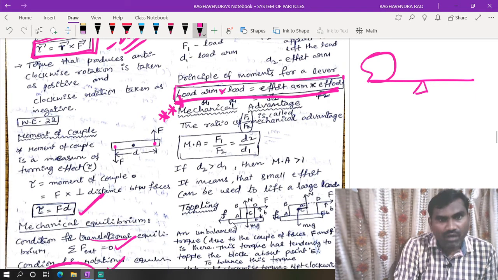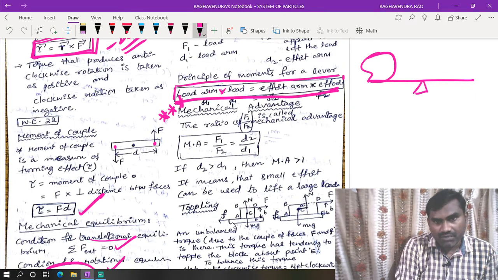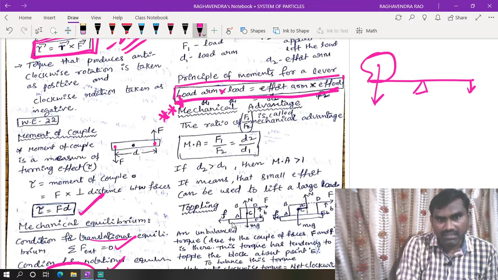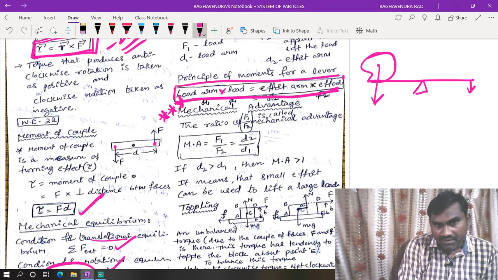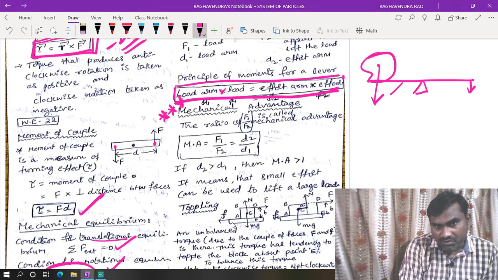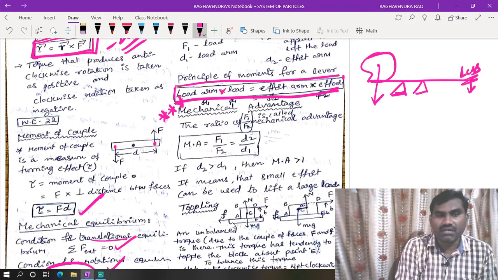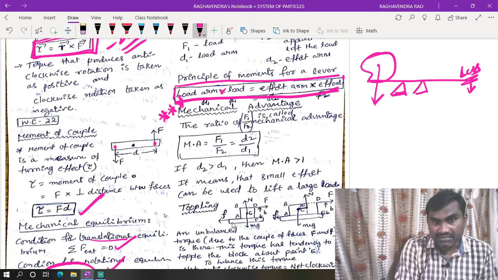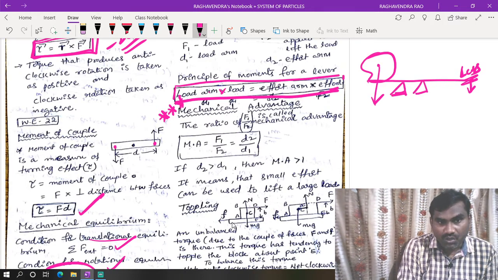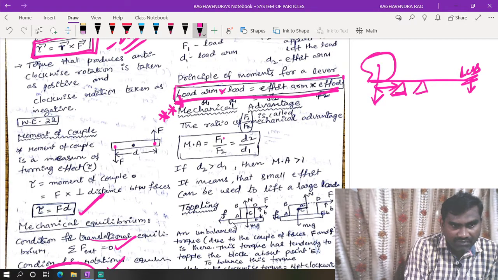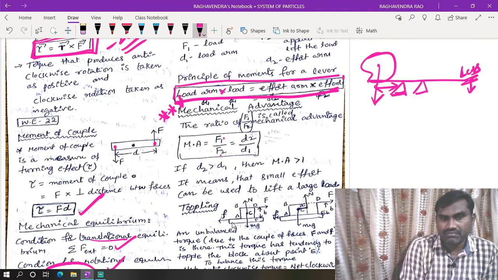Now to lift this block, we are applying force in this direction, and weight of the body is acting in this direction. By shifting this fulcrum towards this point, by applying very less force here, we can lift this block. So this is called mechanical advantage. Because of that reason, the load arm and effort arm changes are very small. So F1 by F2 is equal to D2 by D1.